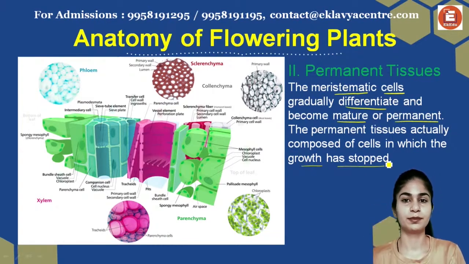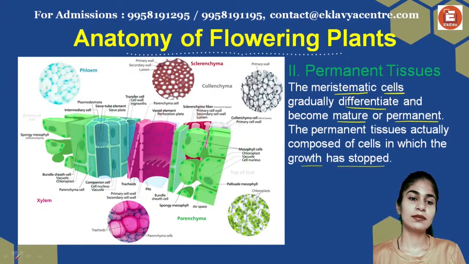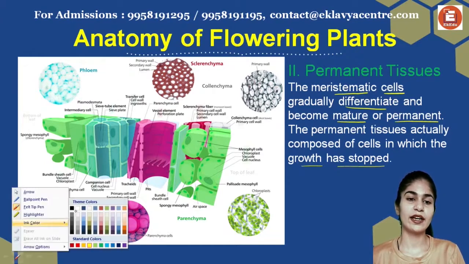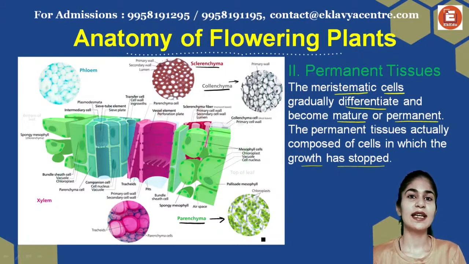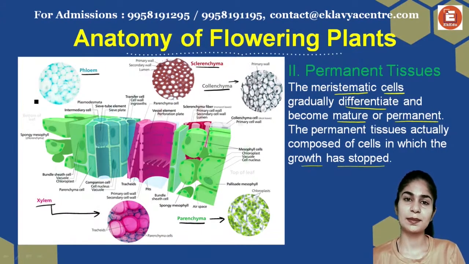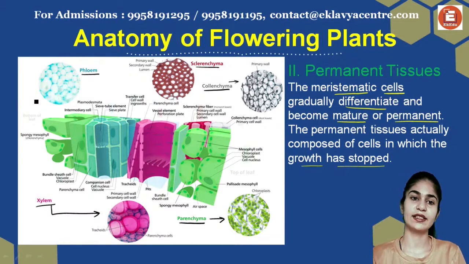The diagram in this slide shows the kinds of permanent tissues that we're going to study. The first one is your parenchyma, which is this one, your collenchyma, this one, your sclerenchyma. These are your simple permanent tissues, and this is phloem, and this one is xylem. These are the complex permanent tissues that we're going to study in the later section. This is all the types of permanent tissues that are present.